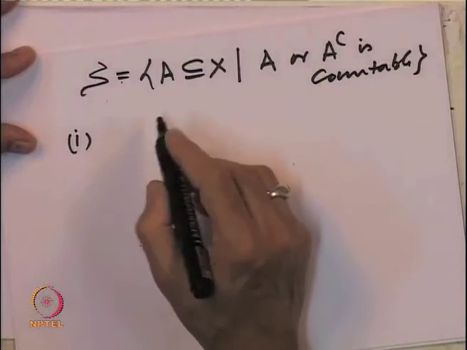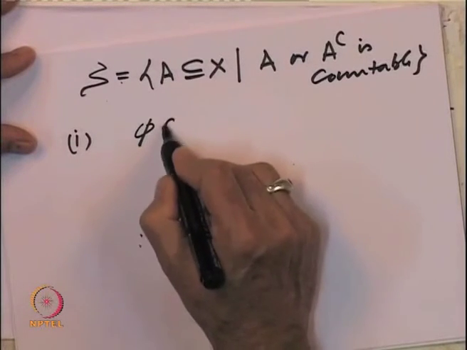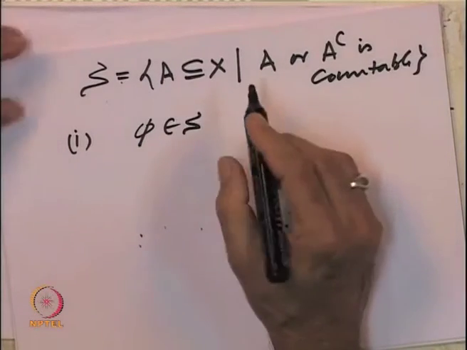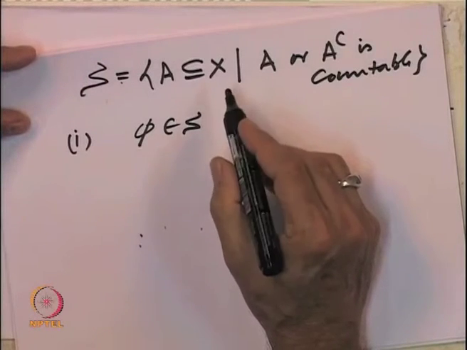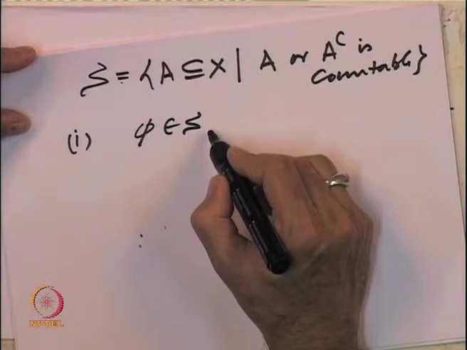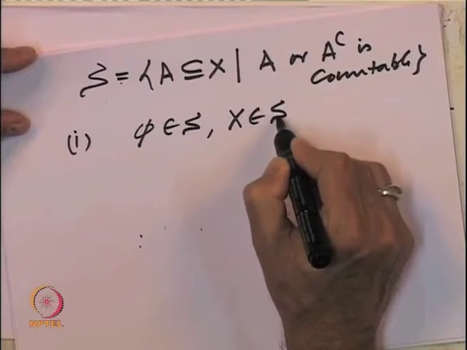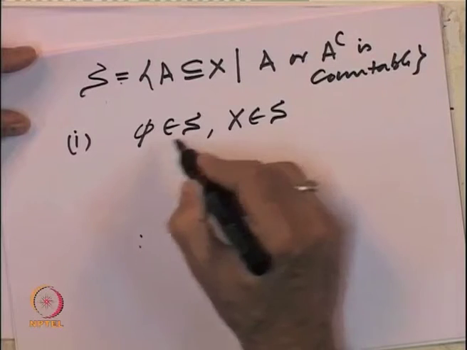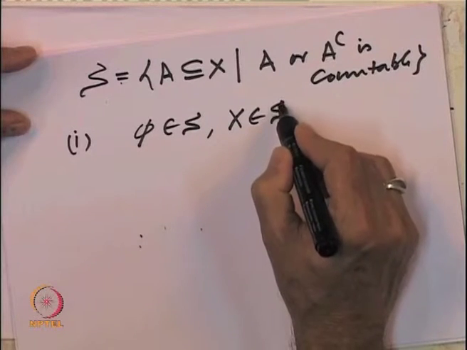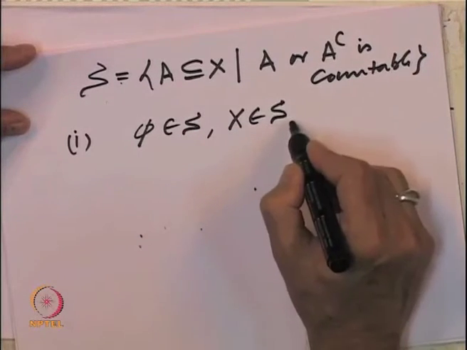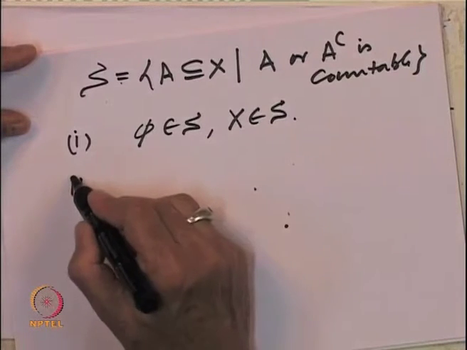So, first observation, the empty set belongs to S, because the empty set is taken to be a finite set. Does X belong to S? Yes, X belongs to S because its complement is the empty set and hence that belongs to S. So, the empty set and the whole space both belong to S.